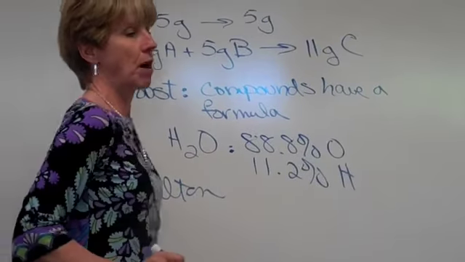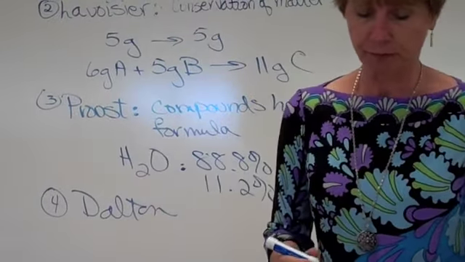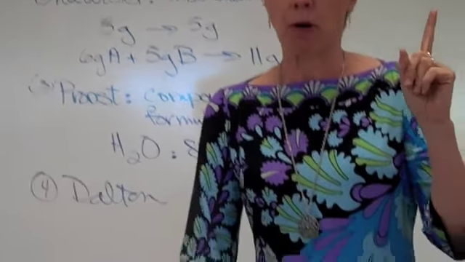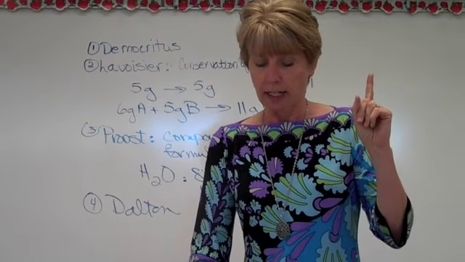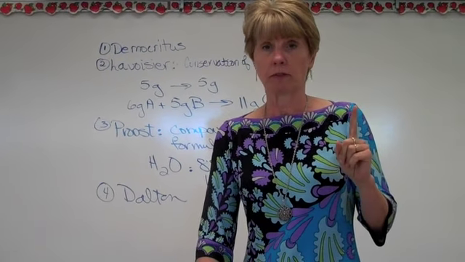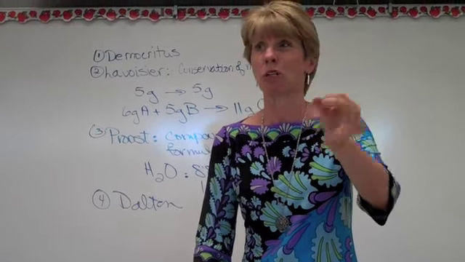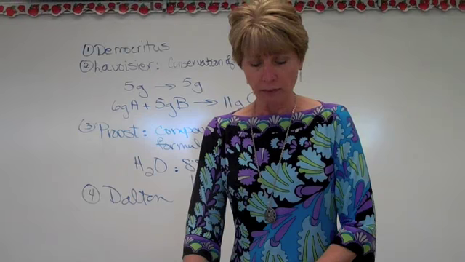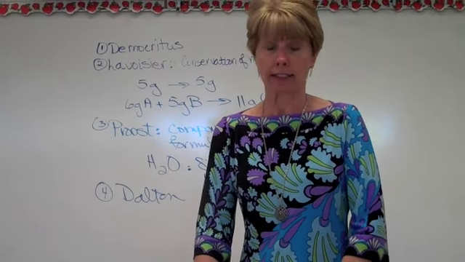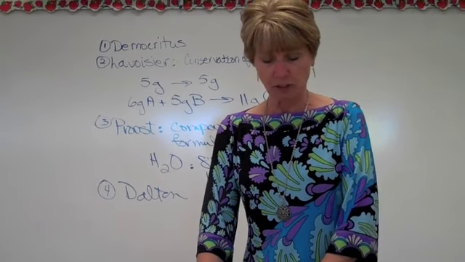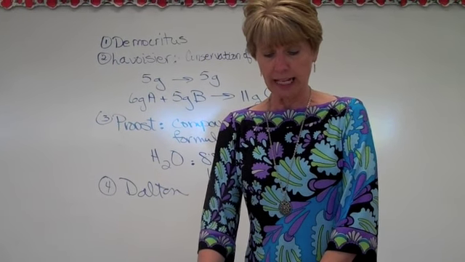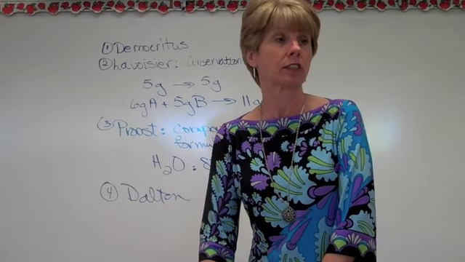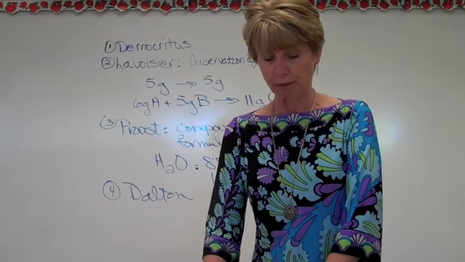Okay? So after Proust, we then went to John Dalton, the father of modern atomic theory. Now this is what he said. 1, all elements are composed of atoms which are small and indivisible. He thought they were just like small little round marbles. 2, all atoms of an element have the same mass. 3, atoms of different elements have different masses. And 4, compounds are formed by the joining of 2 or more elements in a definite small whole number ratio.